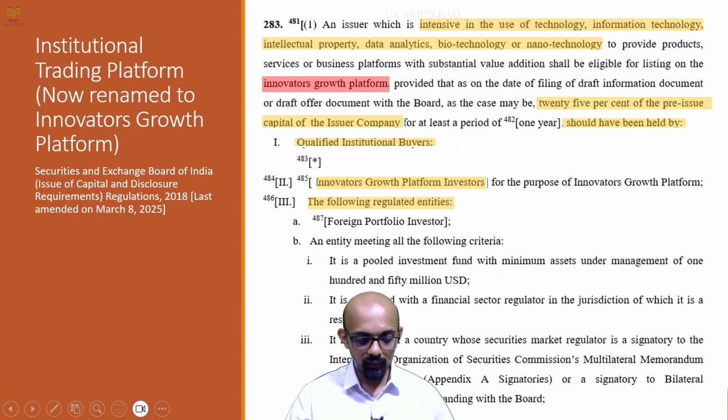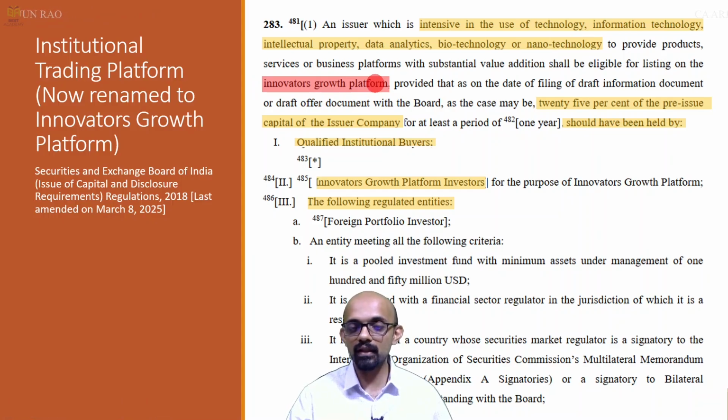So this is para 283 of the SEBI Issue of Capital and Disclosure Requirements Regulations, last amended March 8, 2025. So there is a note here, note number 481, which we will see. Para 283 basically says an issuer which is technology intensive, in the use of technology, information technology, intellectual property, data analytics, biotechnology or nanotechnology, shall be eligible for listing on the Innovators Growth Platform. Some additional conditions are also there.